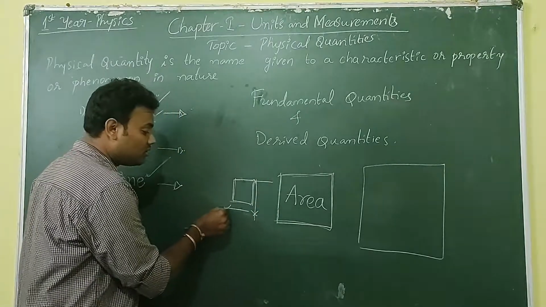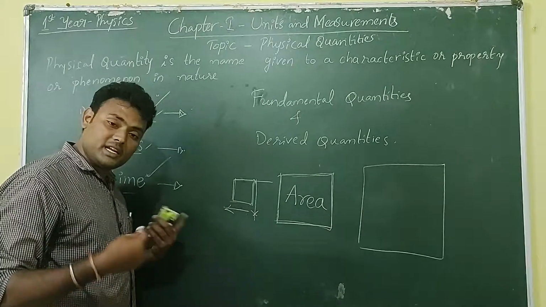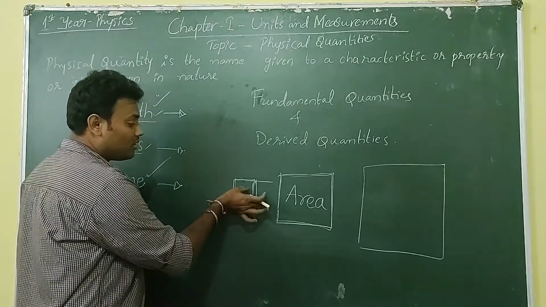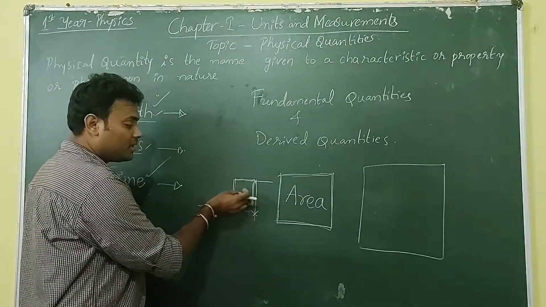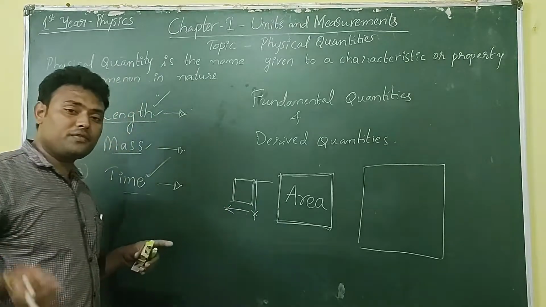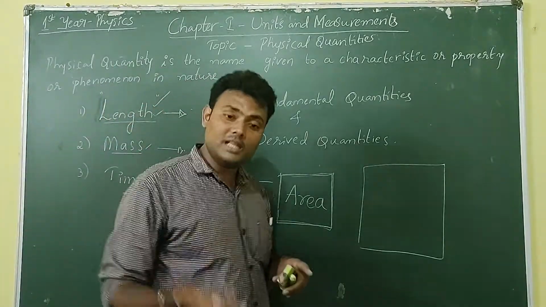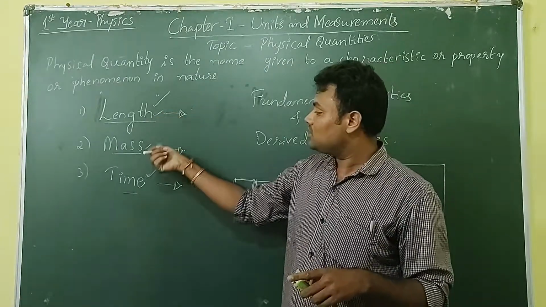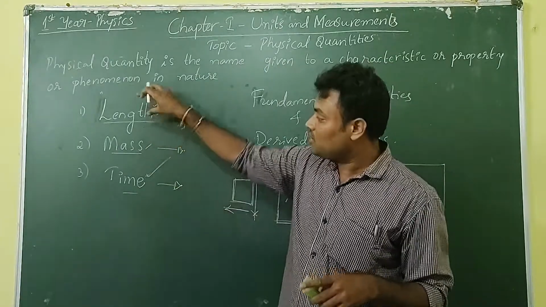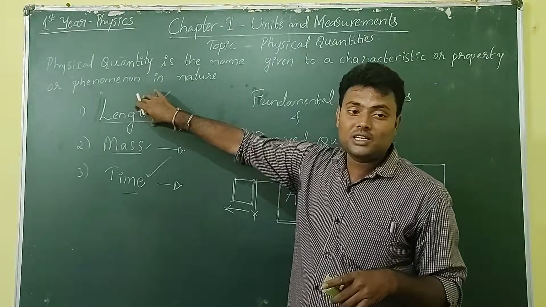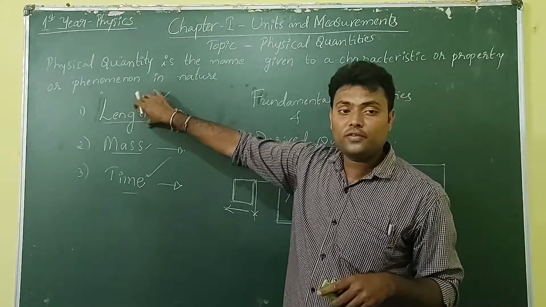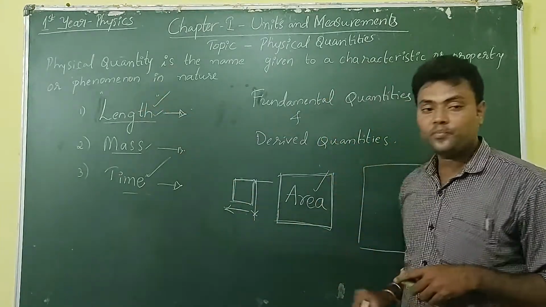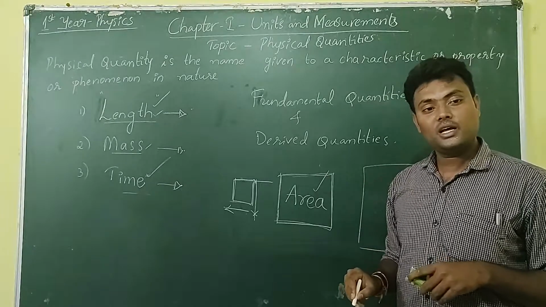If we increase the length in this direction, the area will increase. See, what happens here is, in any direction you vary the value of length, the area changes. So one of these three fundamental quantities is sufficient to express this area.